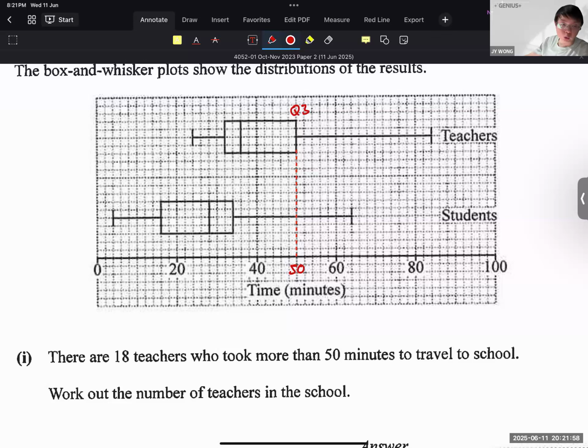So we already went through a previous question before that, right? Where you all fell for the trick. Some of you fell for the trick. You forgot that each quartile has the same number of people. So if there are 18 people in this quartile, it would mean that your Q1, your Q2, which is your median, and your Q3, all of them would have the same number of people.